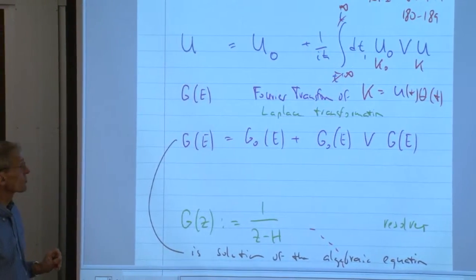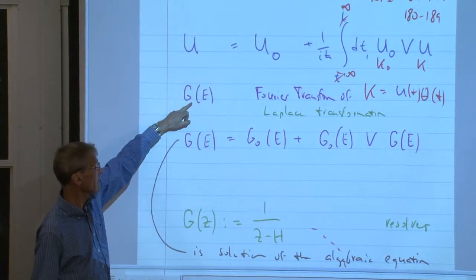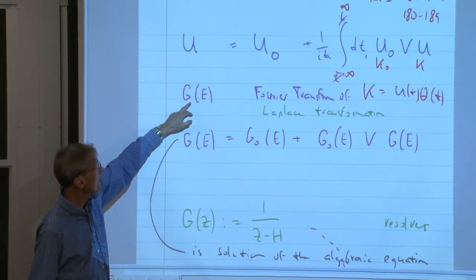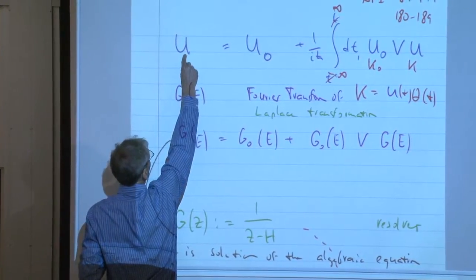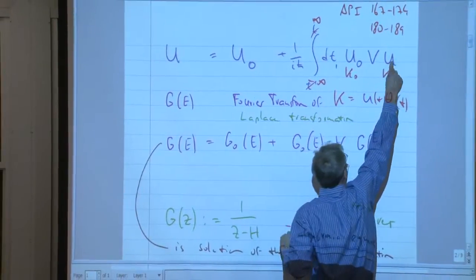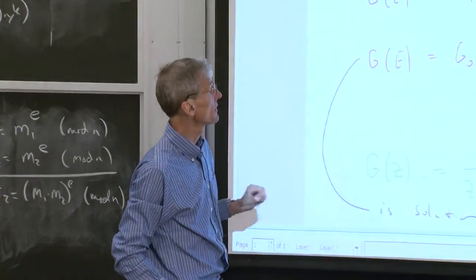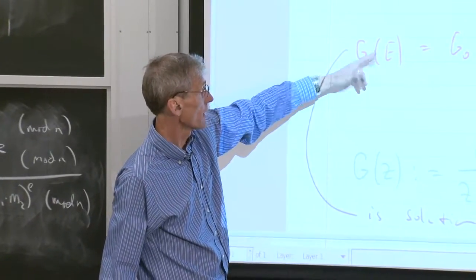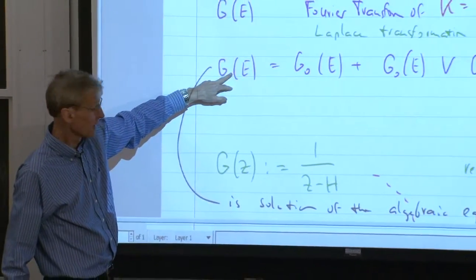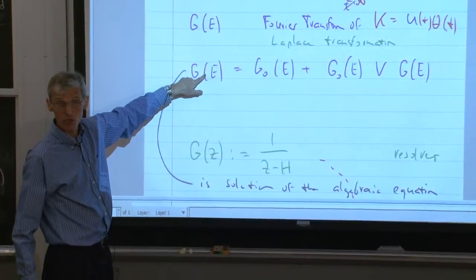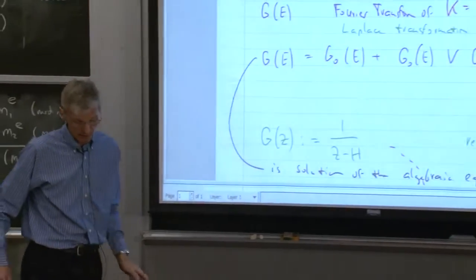And so therefore, we introduced the Fourier transform or the Laplace transform of the time evolution operator. And this iterative equation, where we get the nth order by plugging the n minus first order on the right-hand side, turns now into a simpler algebraic iterative equation for the Fourier transform. So this is now the starting point for our discussion today. We want to calculate the Fourier transform of the time evolution operator to infinite orders.